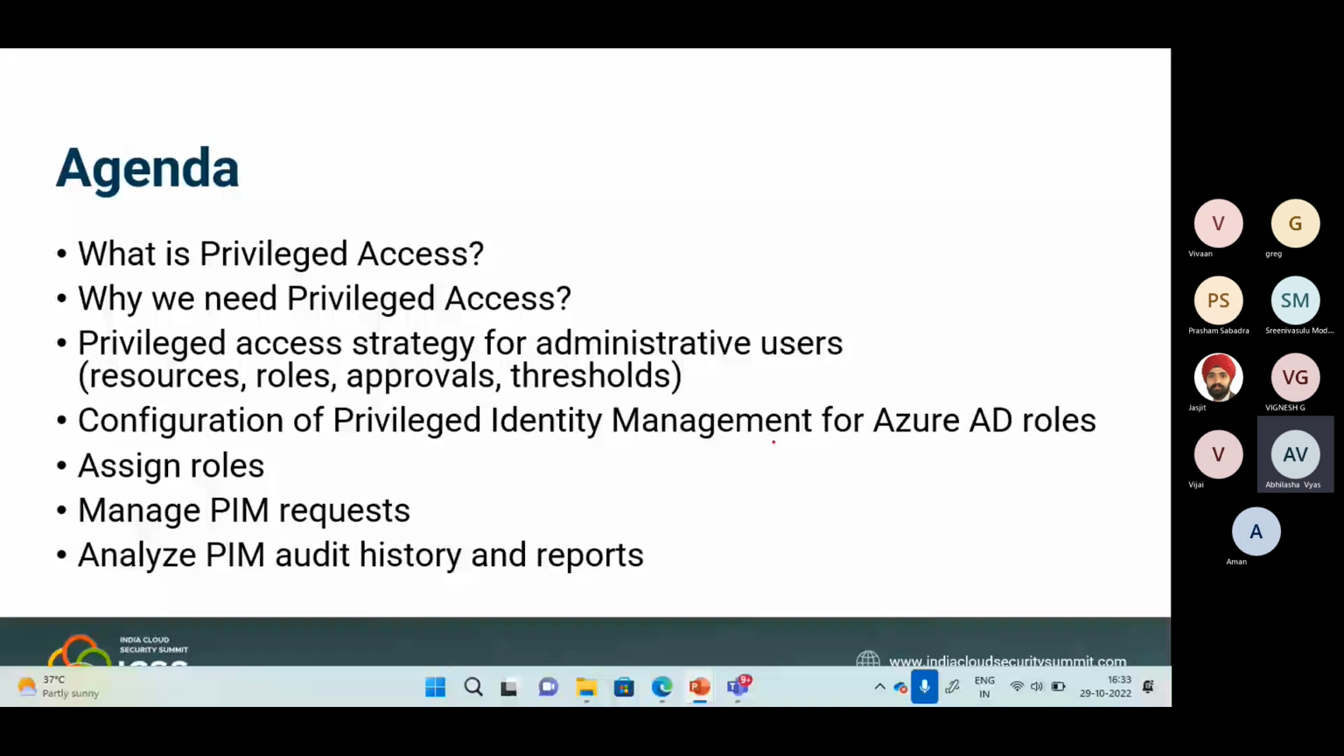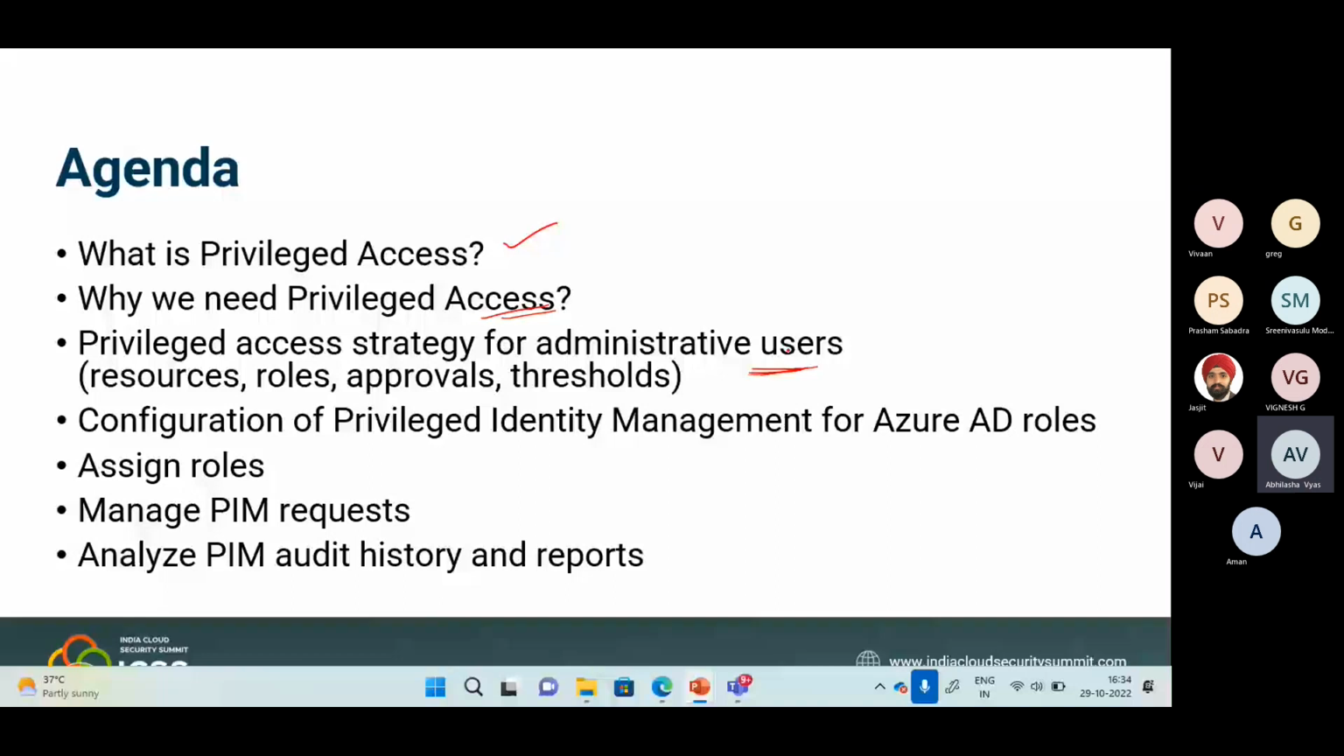Then we will discuss strategies for administrative users, resource roles, approvals, thresholds, and the start time and end time. Do we need to give a permanent role assignment, or can we give a specific time duration for which that role will be there? If a user wants to activate the role, do we have any conditions which we can apply? That also we will discuss. And also how roles can be designed, and how role settings can be changed and managed as per the requirement of the specific organization.